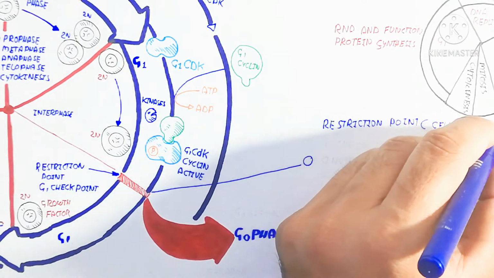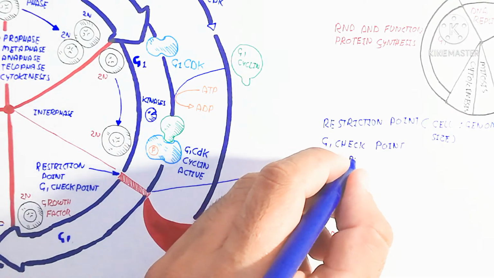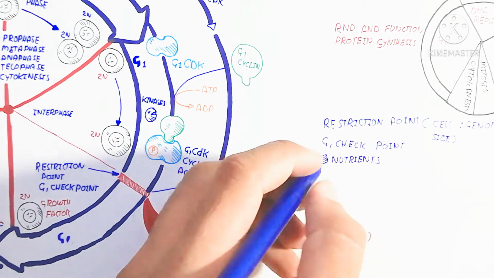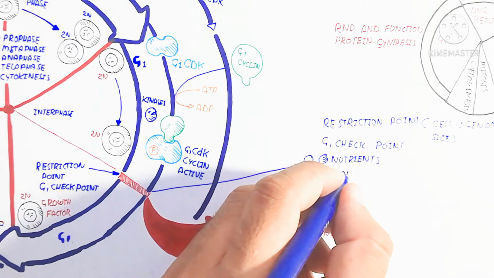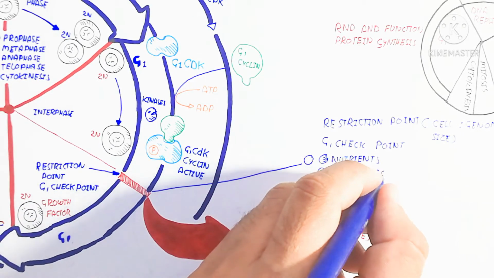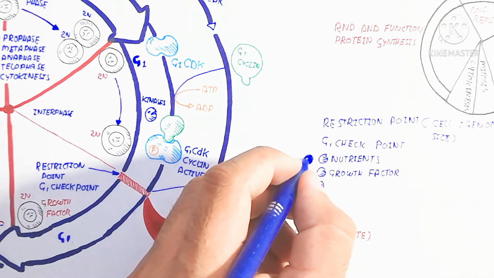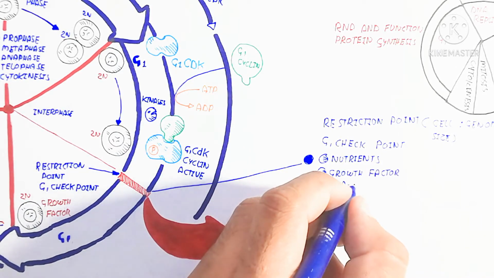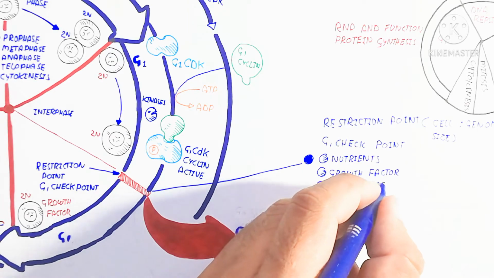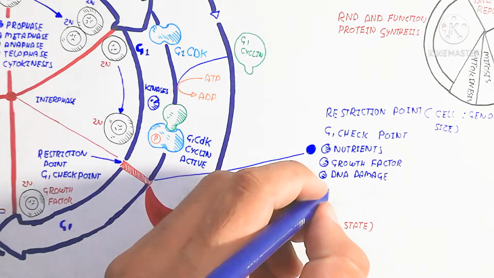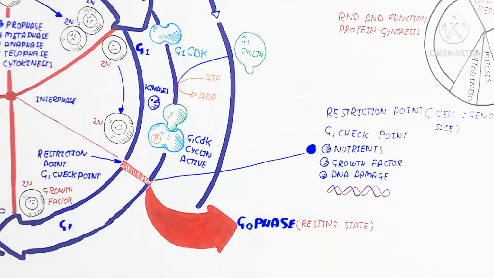The cell genome size and the size of the cell will be checked. The G1 checkpoint is made up of checkpoints for nutrients, growth factor, as well as DNA damage. Where DNA damage occurs, correction will begin.